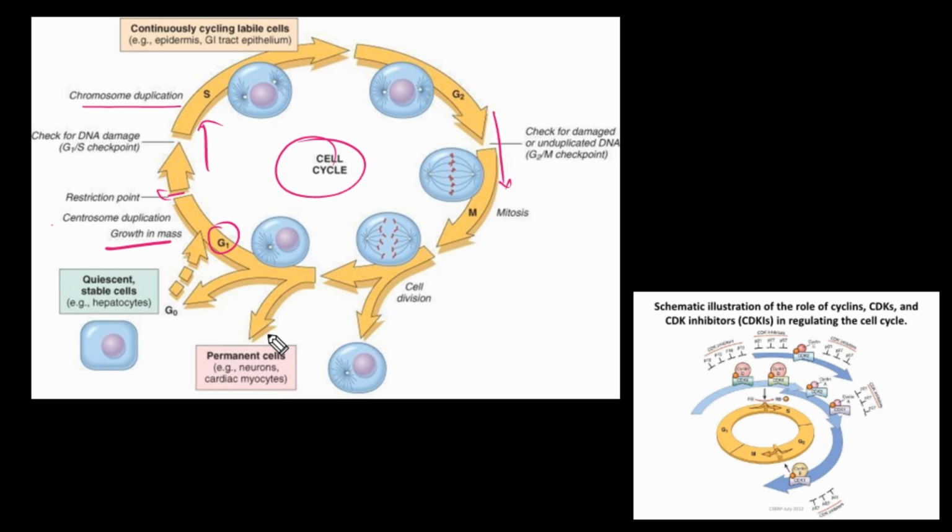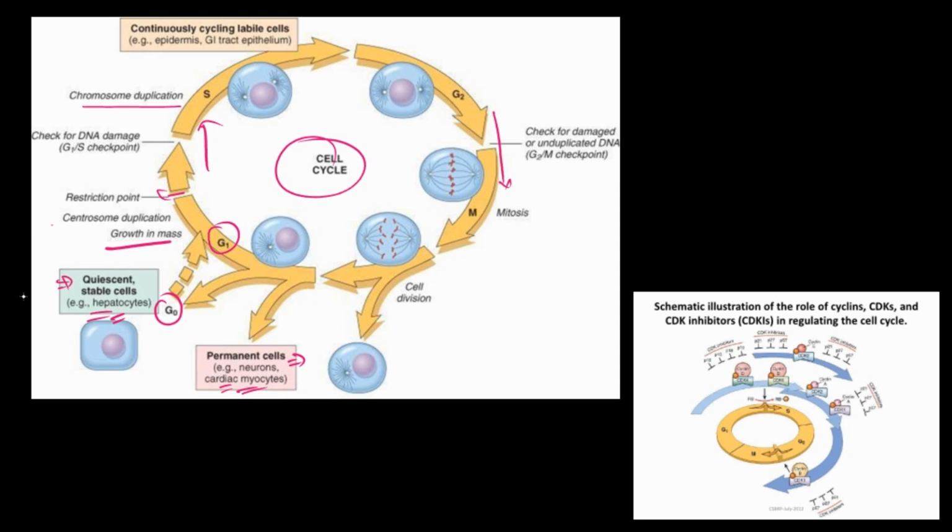Now, the cells which will not divide further will stay as they are after one complete division. The permanent cells stay like that, for example neurons and cardiac myocytes. Similarly, the cells which stay in a quiescent or stable state, for example the hepatocytes, go from mitotic division to G0 and stay stable. But if there is any kind of damage, then they will again progress, be checked and repaired, and then move forward in the cell cycle.